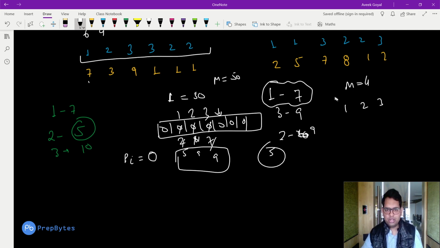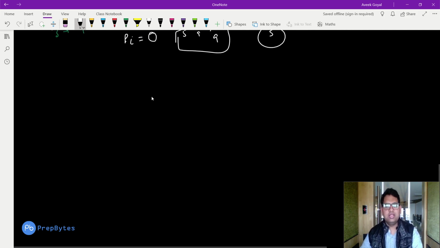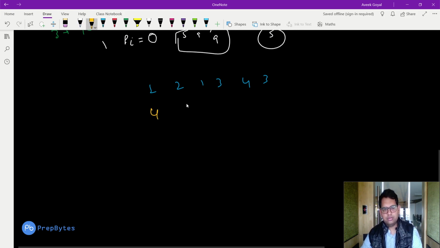Okay, but what if the example is 1 2 1 3 4 3, and in this particular case the values are 4 2 1, okay, 1 0 1?